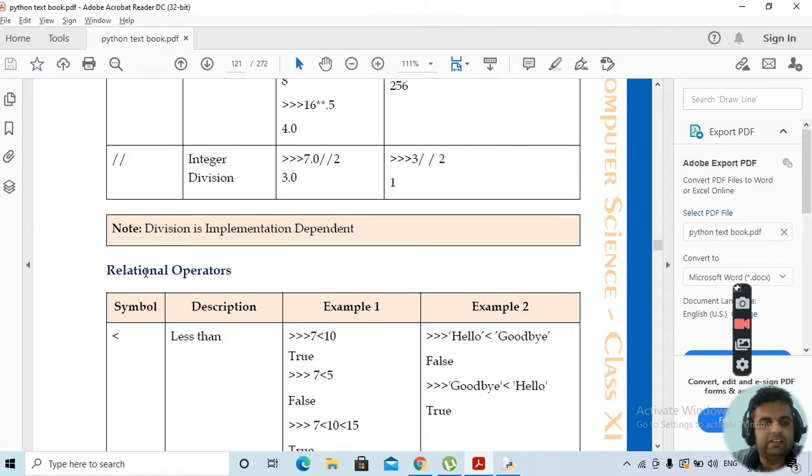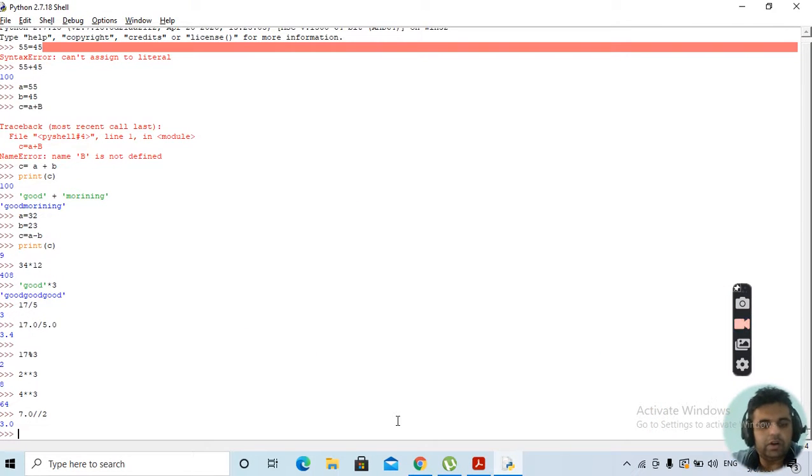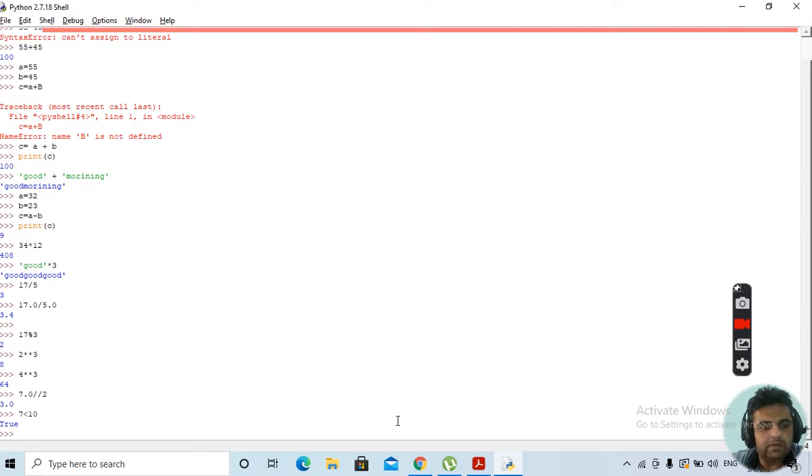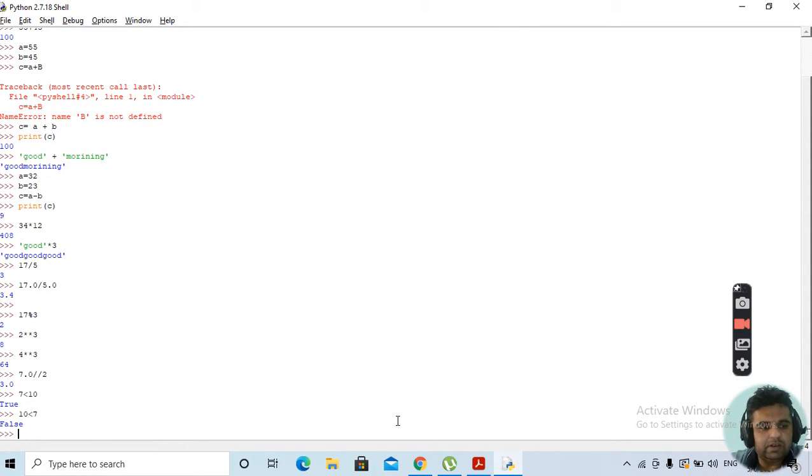Next we have relational operators. Relational means like the less than operator, the greater than operator. This is how things work. Suppose we write 7 is less than 10, this will return true. If we write 10 is less than 7, this will return false.